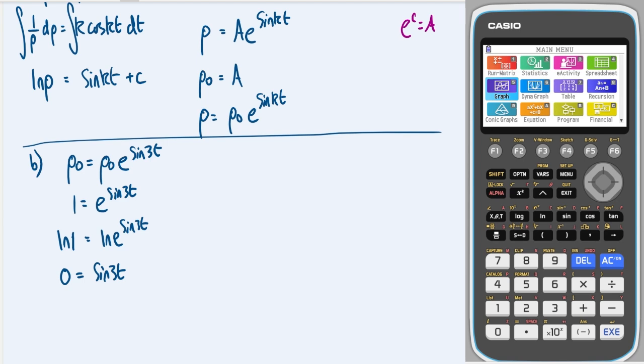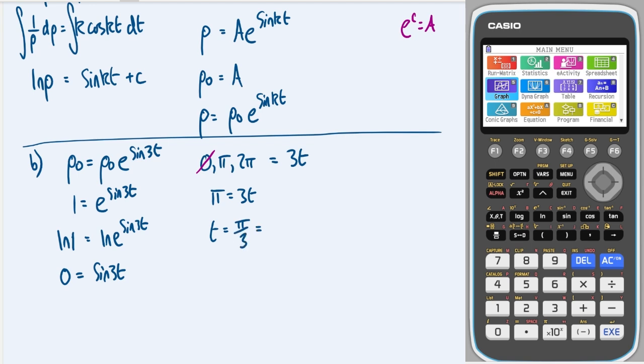Okay, so solving this equation, we will take the inverse sine of 0, and of course that happens at 0, and it also happens at pi, and it also happens at 2 pi. So that will be equal to 3t. We know already there's a solution at 0, and the first one after is pi. So this is the one we're interested in. So we're going to get that t is equal to pi over 3.